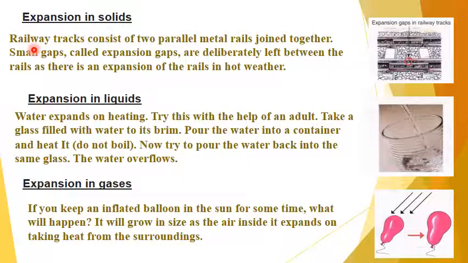The first example of expansion in solids: railway tracks consist of two parallel metal rails joined together. Some small gaps called expansion gaps are left between the rails as there is an expansion of rails in hot weather. It means metal expands during hot weather or summer. The temperature is high, so the metal expands, and because of that a small gap is present between the railway track. Metals are solids, and they expand during hot weather.